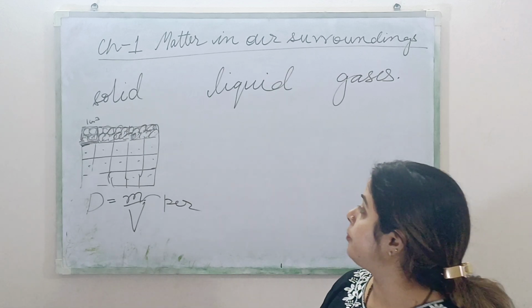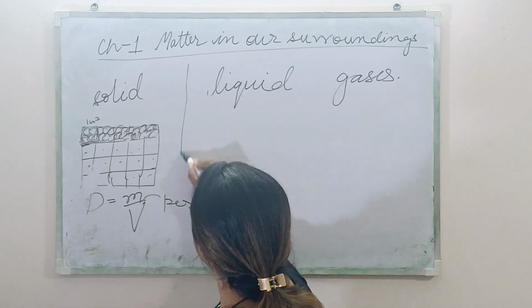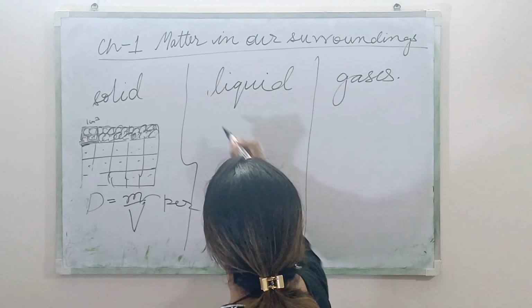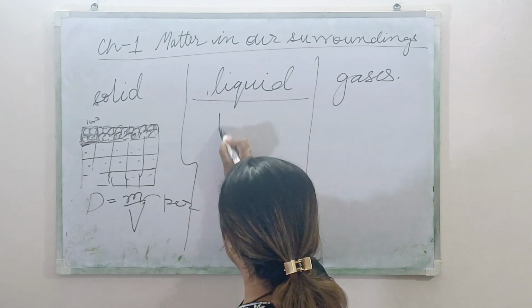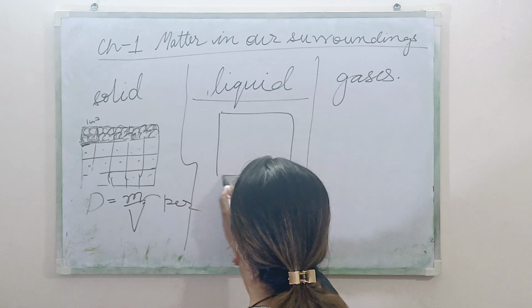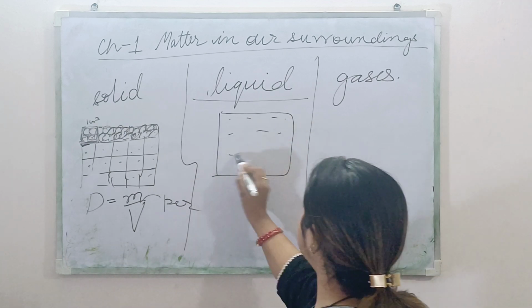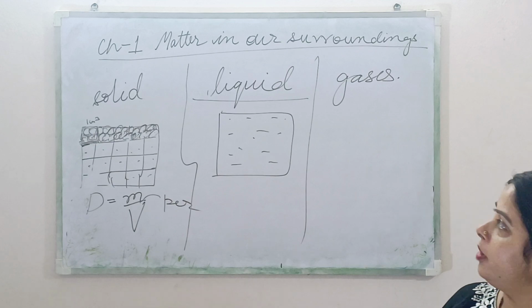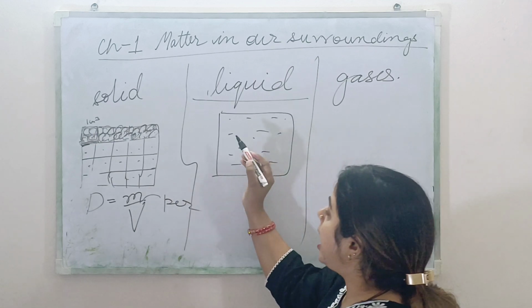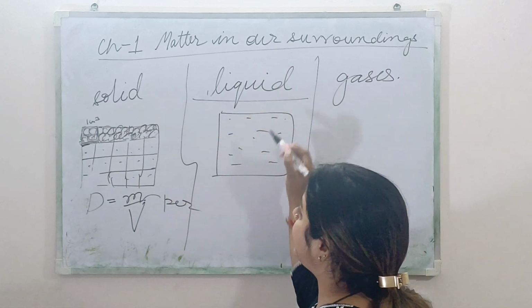Now let's come to the properties of liquid. Now suppose children, I have taken any liquid in a container. Now if I talk about the particles of liquid, how is the arrangement of the particles of liquid?